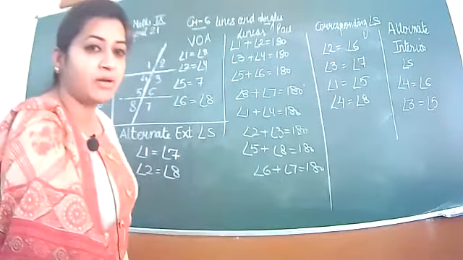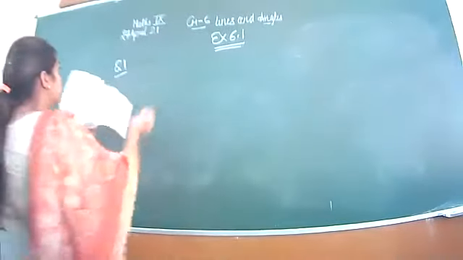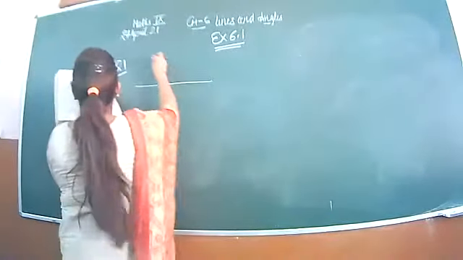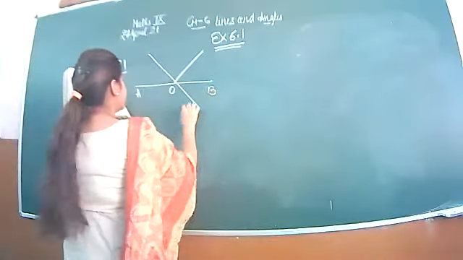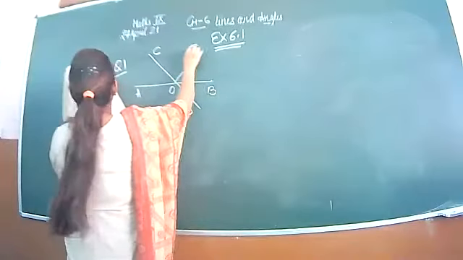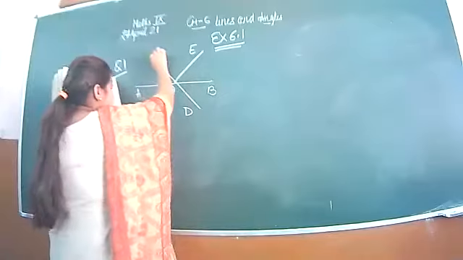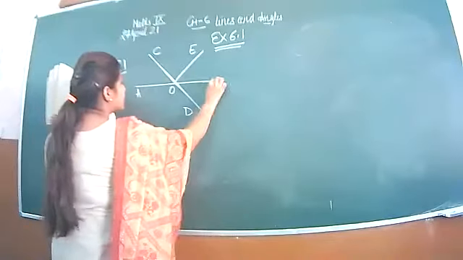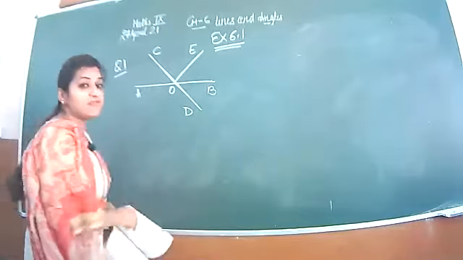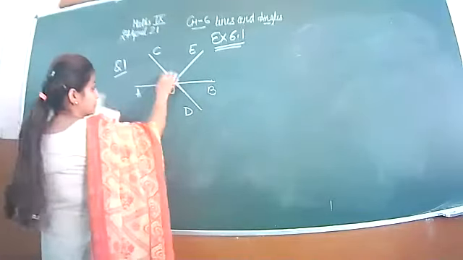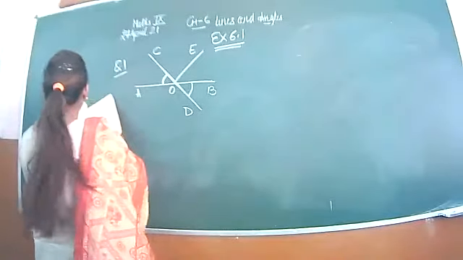Is this clear, beta? First question is, in the first question, you have given this figure A, O, B, D, C, E. Now, the lines AB and CD, they are intersecting each other. And whenever two lines intersect each other, they will form vertically opposite angles. So can you see this? These two angles are equal and they are vertically opposite angles.